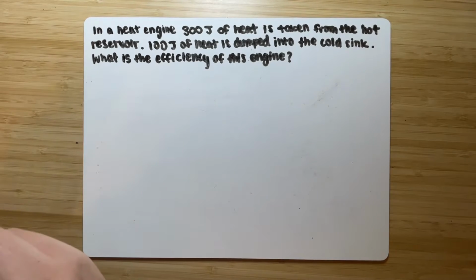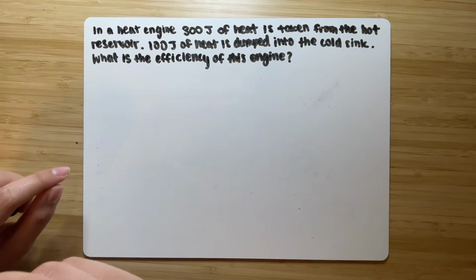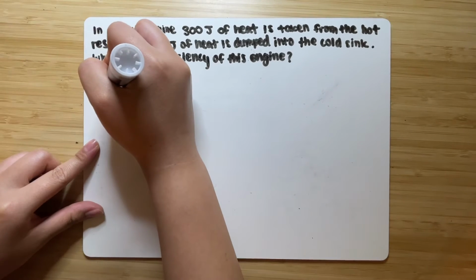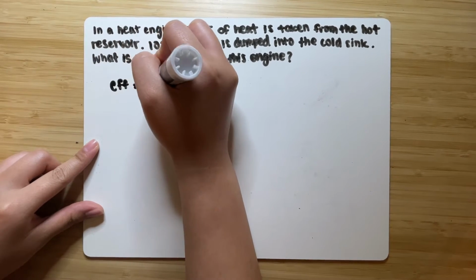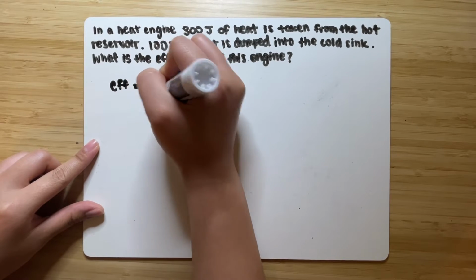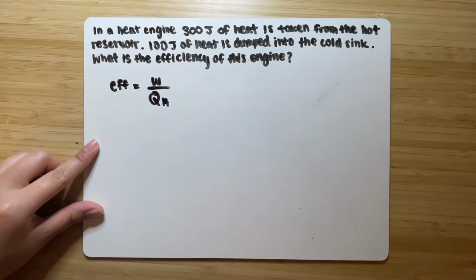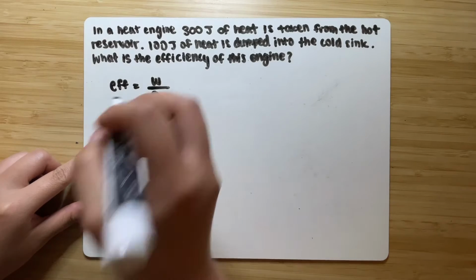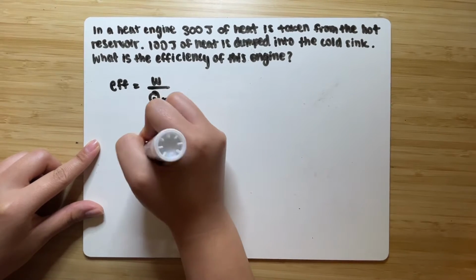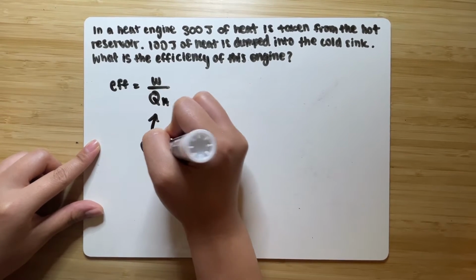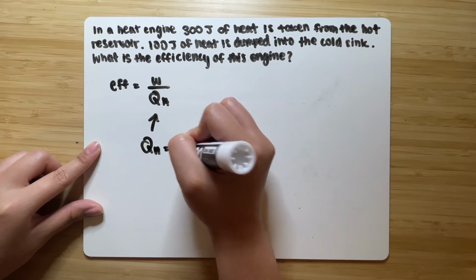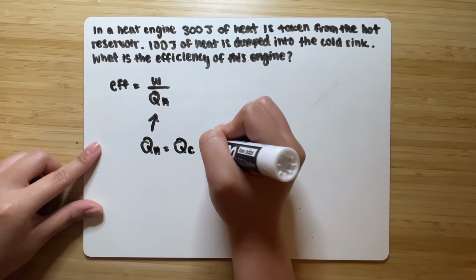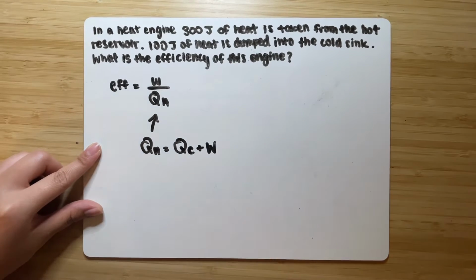You need to know the formula for heat engine, which is efficiency is equal to the work over the heat that is in the hot reservoir. And then you need to know that this Q sub H is equal to the heat that is in the cold reservoir plus the work.